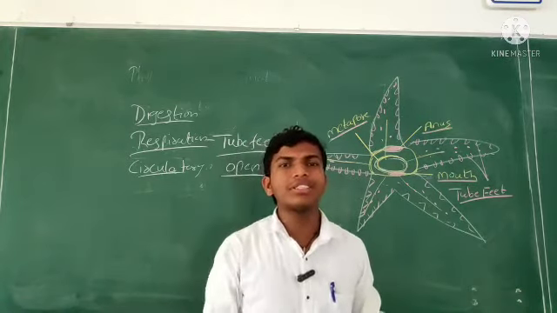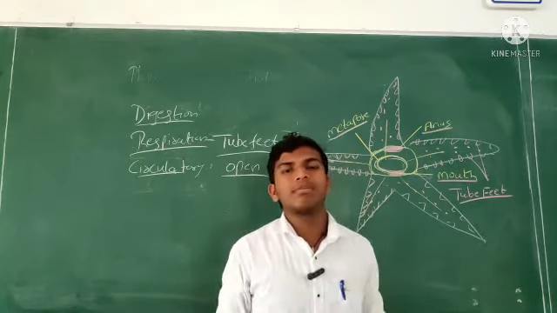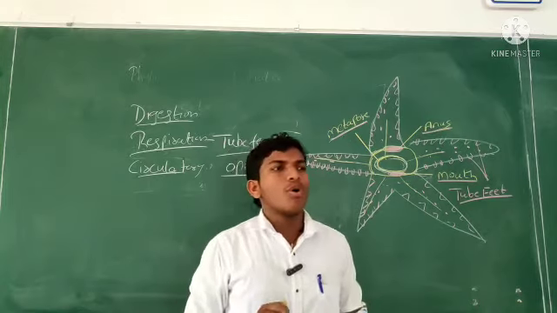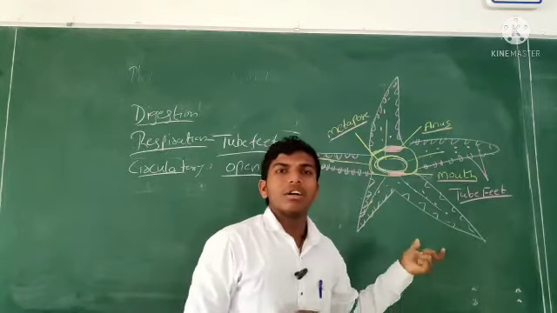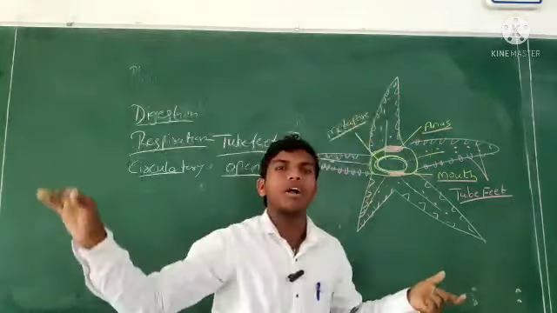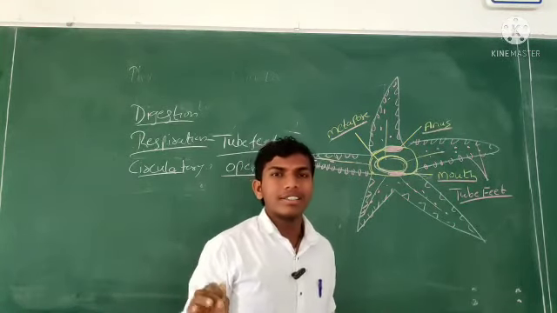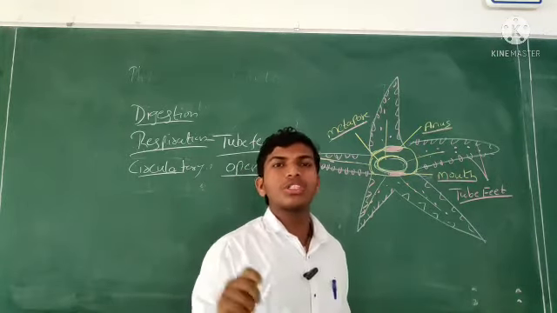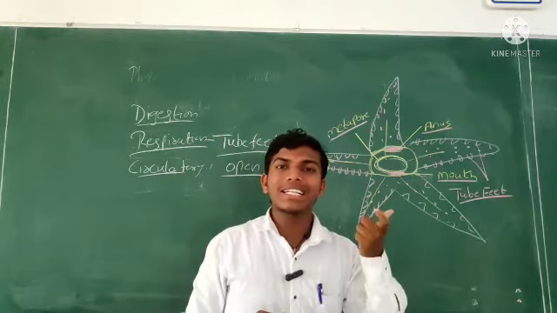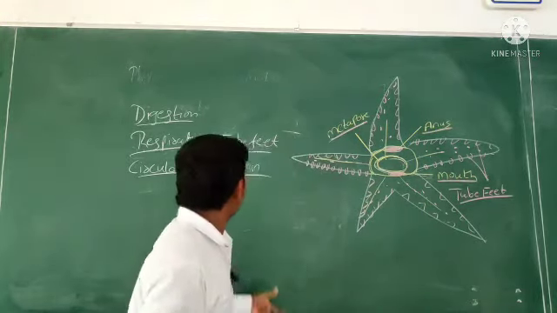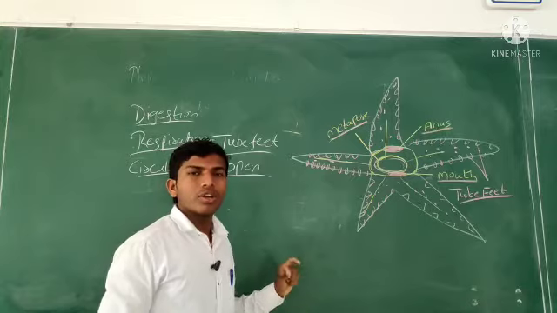Whenever the heart pumps, the blood flows throughout the body in free space. There are no veins, capillaries or arteries, so the cells and tissues present in this organism bathe directly in the blood. That's the reason this is an open circulatory system.